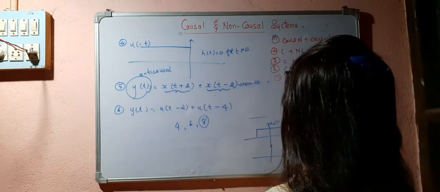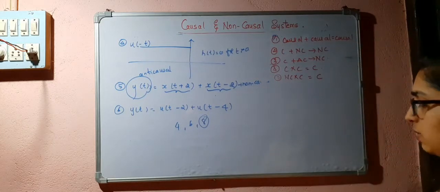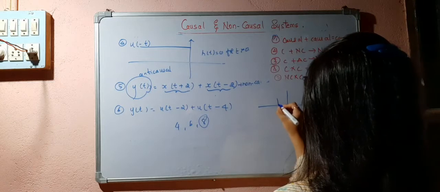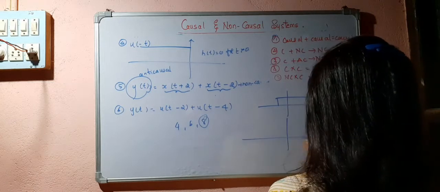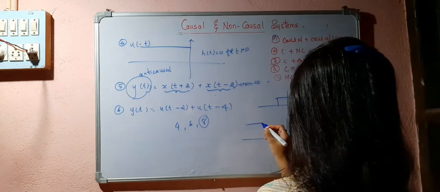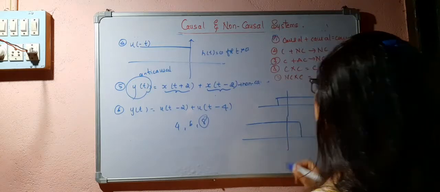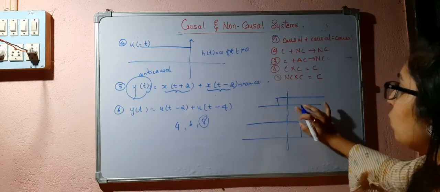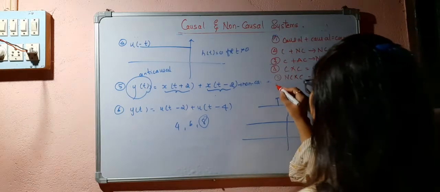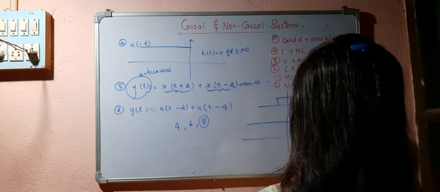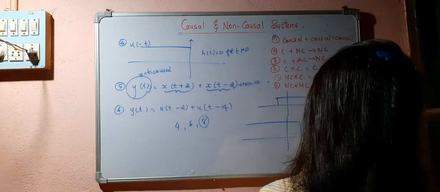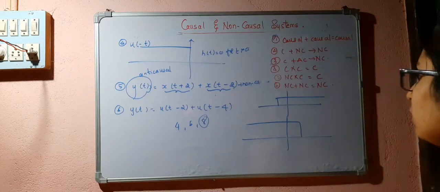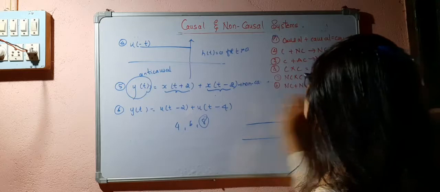What happens if I add two non-causal signals? This is a non-causal signal, and this is also a non-causal signal. If I add these two, I will get a non-causal signal.